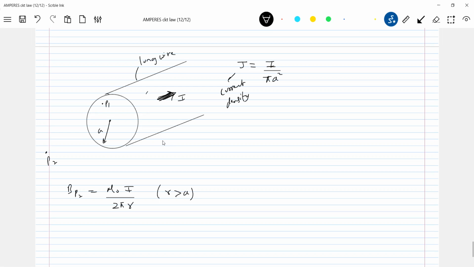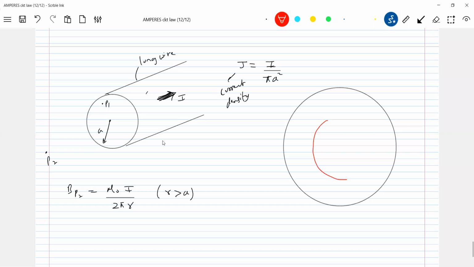Now take help of this one. Here I am going to assume an Amperian loop. This total radius is A, and let this be equal to small r, and this is the point P1.